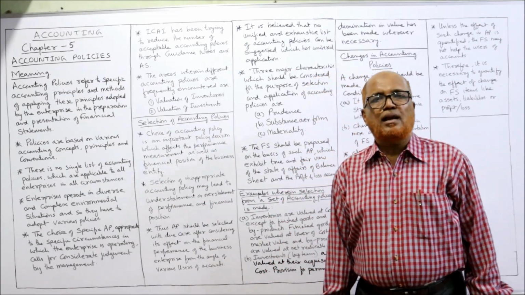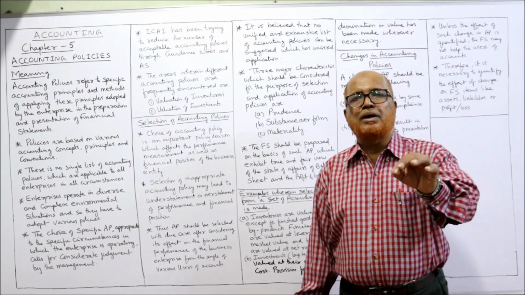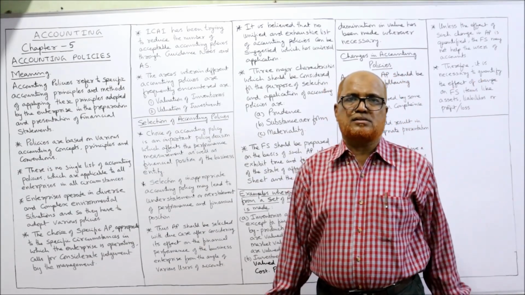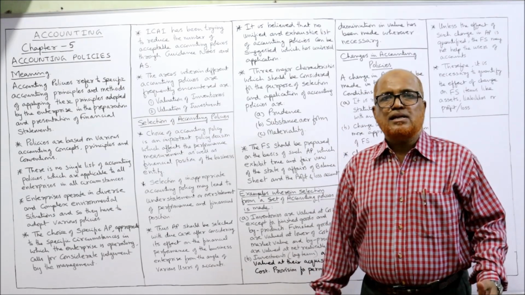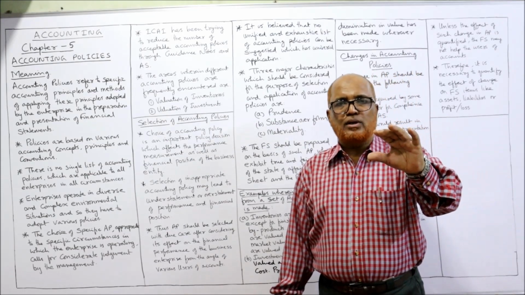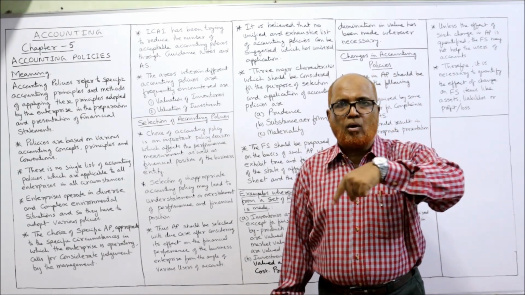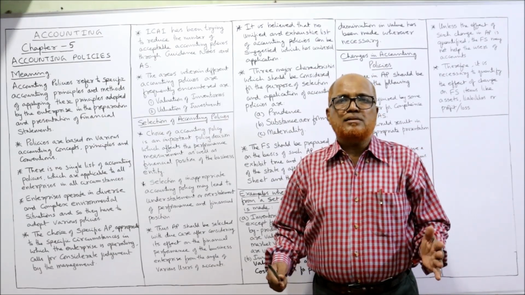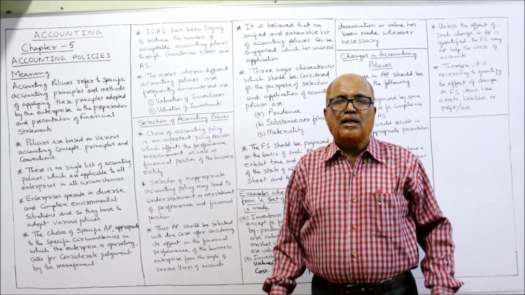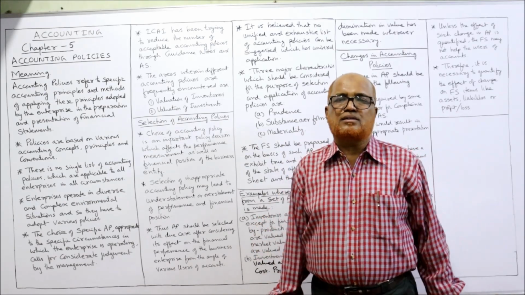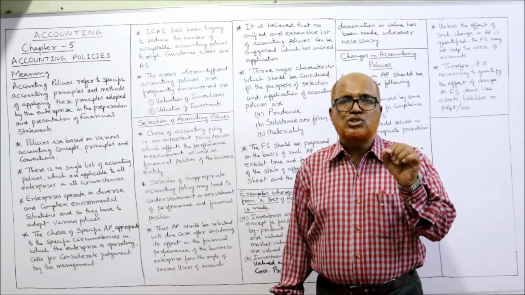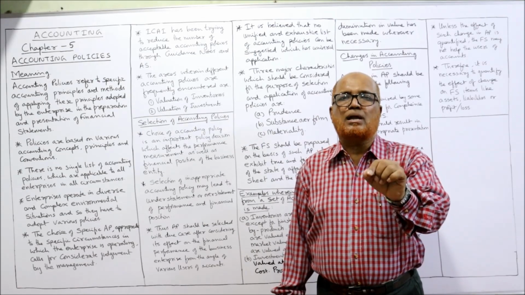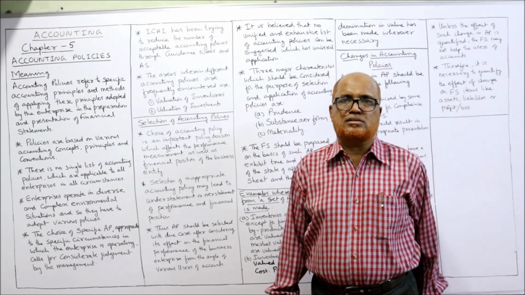There is no single list of accounting policies which should be applied by all enterprises. We cannot say this is the only accounting policy which must be applied in all situations and all enterprises. No. For every enterprise, the nature is different and the circumstances are different. So we cannot make a general accounting policy which can be applicable in all circumstances.